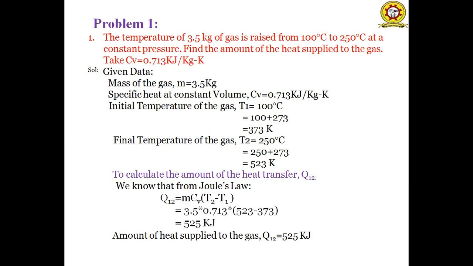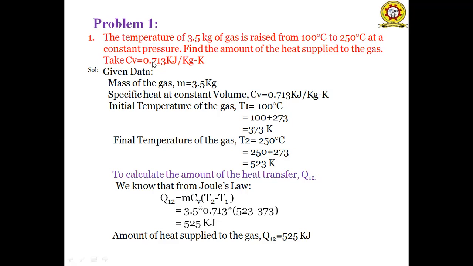Here in this problem, the gas is heated from the temperature of 100 to 250 degrees centigrade. So the initial temperature of the gas is 100 degrees centigrade, and after heating the temperature changes to 250 degrees centigrade. The mass of the gas before heating is 3.5 kg. This heating process is at constant pressure, so pressure remains constant. We have to calculate the amount of heat supplied to the gas, so we have to calculate Q.